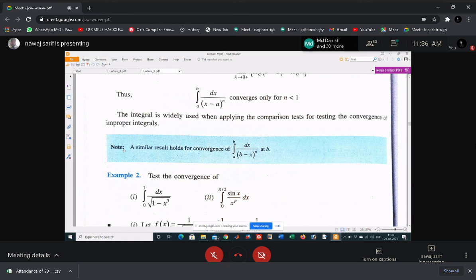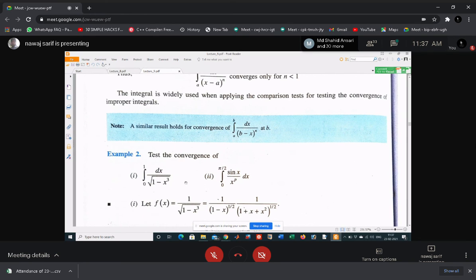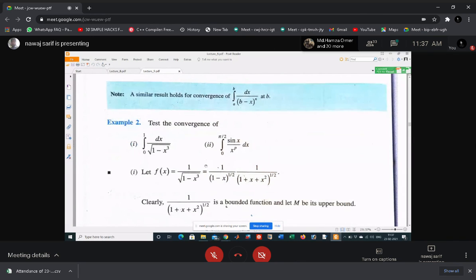This is also a similar note. Similarly, this holds for the integral a to b dx by b minus x to the power n, which is also convergent when n is less than 1. So when a and b are points of discontinuity, this type of factor is convergent if n is less than 1. Now you have been given some examples; you have to simplify them or try to understand them.